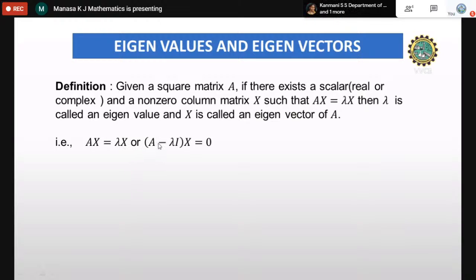So that is nothing but Ax equals lambda x, or I can write it as (A minus lambda I) times x equals 0. I is the identity matrix. This is also called the characteristic equation. You take the determinant here: determinant of A minus lambda I equals 0, which is called the characteristic equation, which gives the roots. Roots are nothing but eigenvalues.